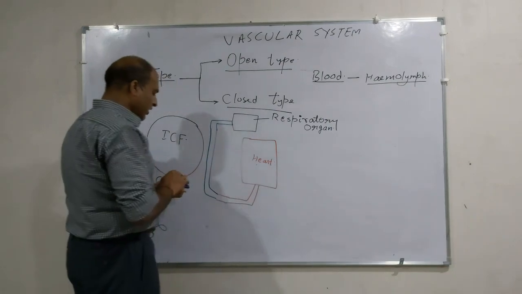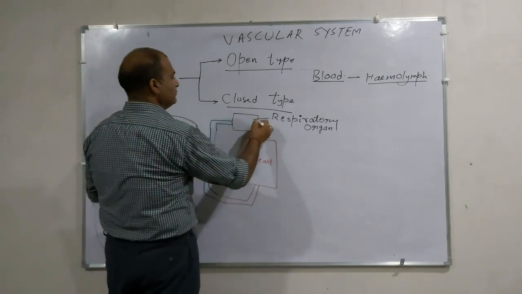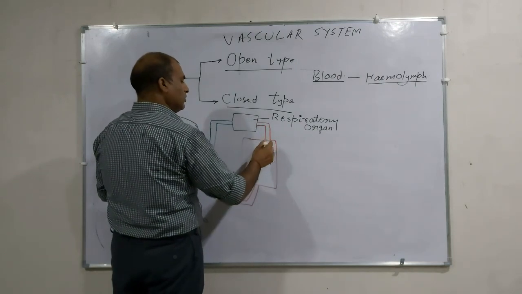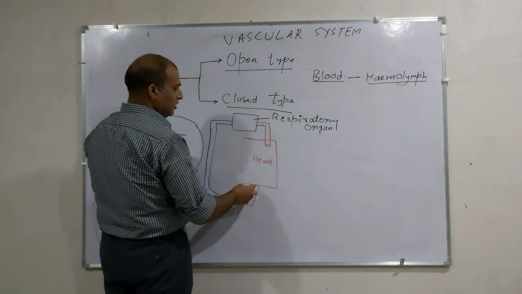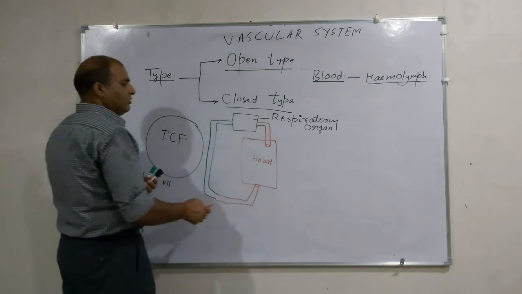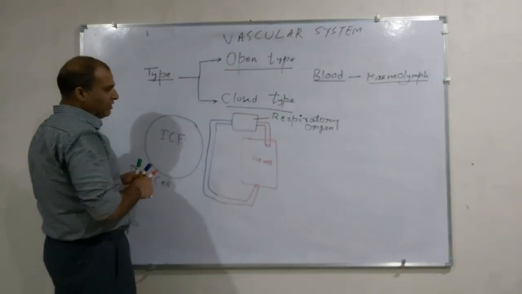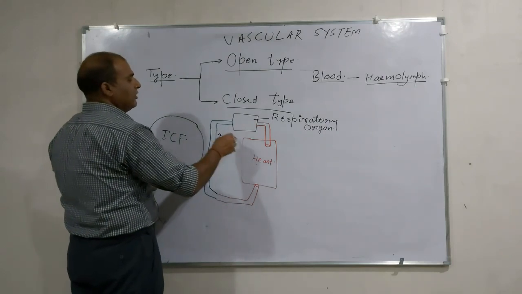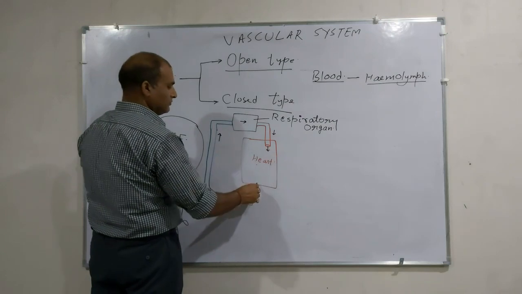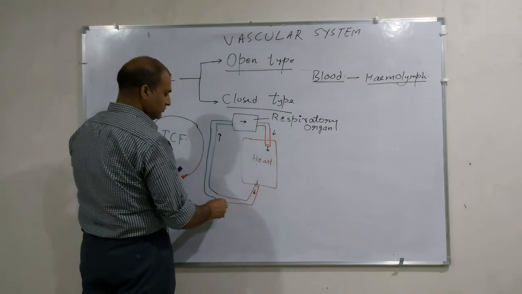Passing through the respiratory organ, the blood becomes pure, and now this pure blood is brought to the heart again for its circulation. What will be the direction of the blood? This one is the direction of the blood.